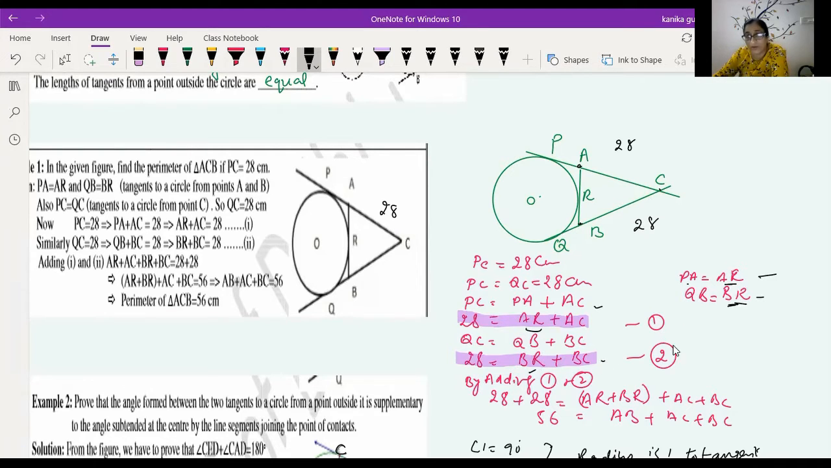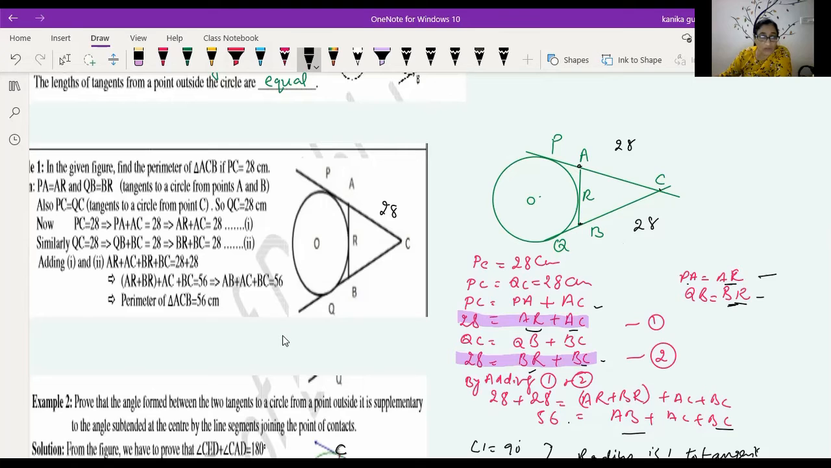When we add 1 and 2, what do we get? 28 plus 28, that is equal to 56. Now this is AR plus BR, and AR plus BR is AB, plus AC plus BC. So that is the perimeter of the triangle. And you know that the perimeter of the triangle is the sum of the sides. So AB plus BC plus AC is equal to 56. That is the perimeter of the triangle.